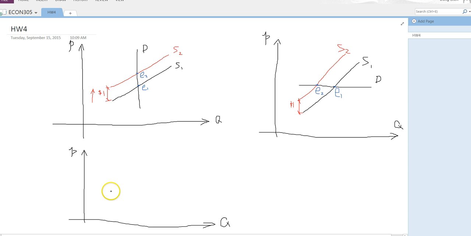So the supply curve is horizontal. So let me draw the supply curve first. And this is S1. And we should expect the demand curve to be downward sloping. So suppose the demand curve is right here. So after the tax is levied, supply should shift upward, and the distance should be $1, the tax burden. So this is S2, and the distance here is $1.